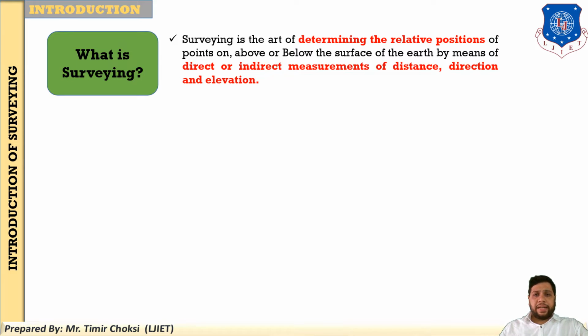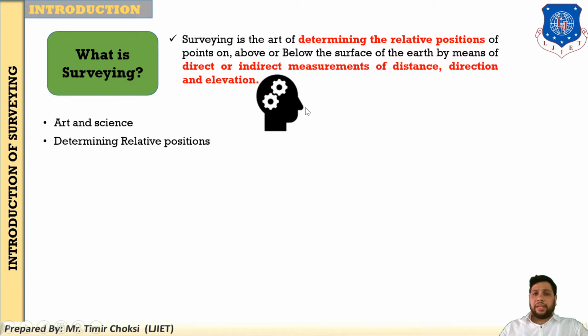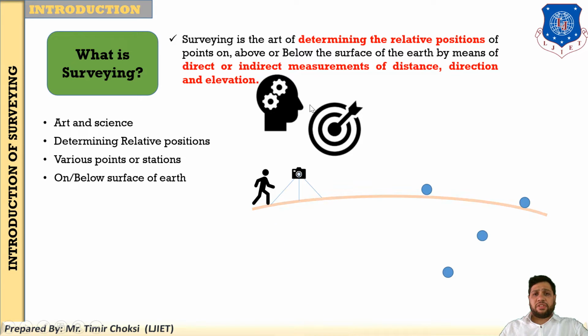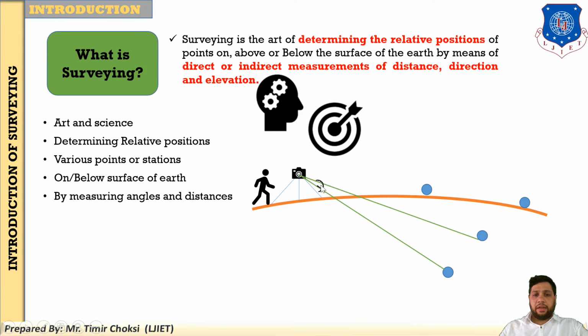So surveying is the art and science. I have explained with a figure, so you clearly understand art and science. Surveying is the art and science of determining the relative position of various points or stations, like this, on or below the surface of the earth. Some points are below the surface of the earth, some points are above the surface of the earth, by measuring the angle and distance. Like this is the angle, you find the angle as well as the distance.